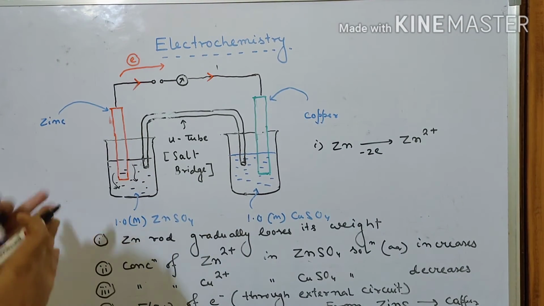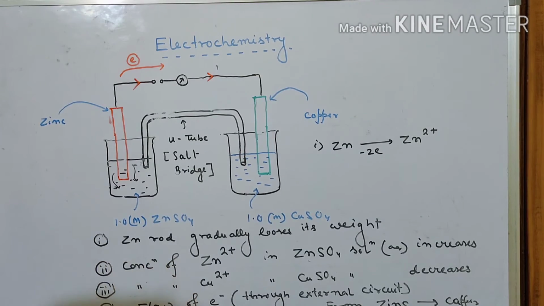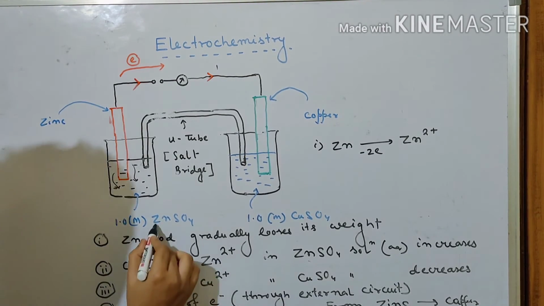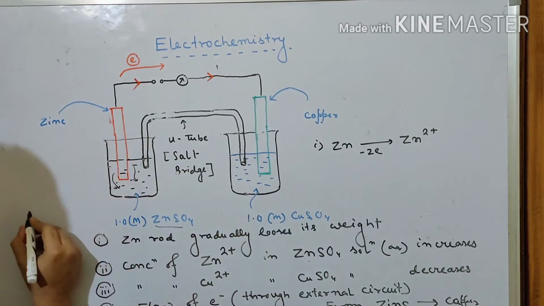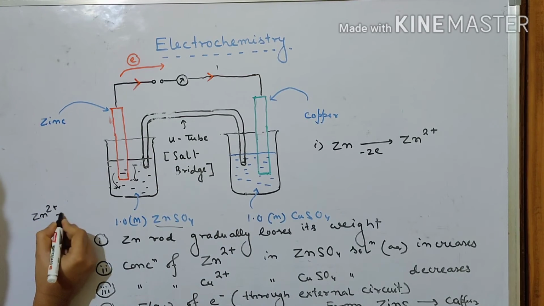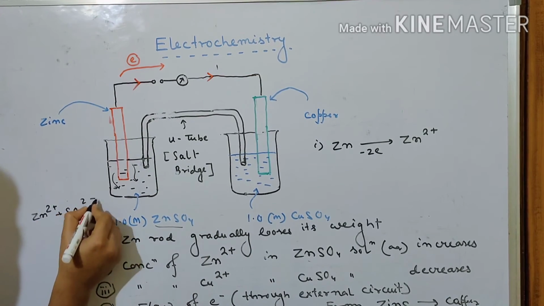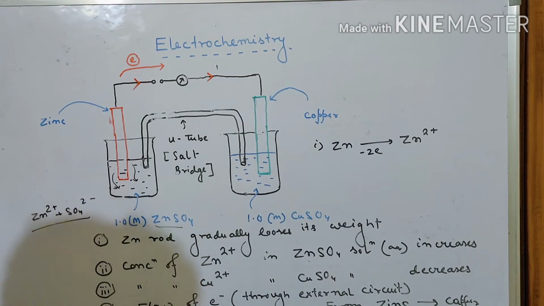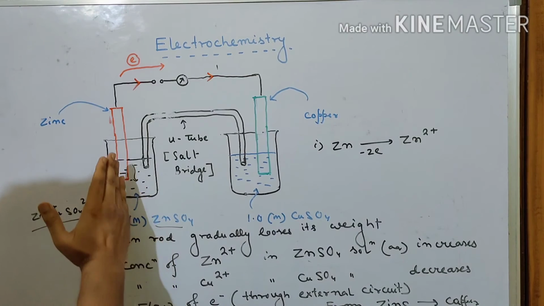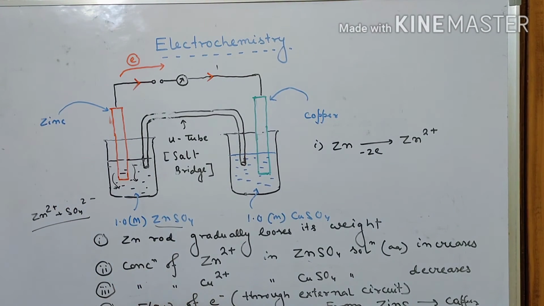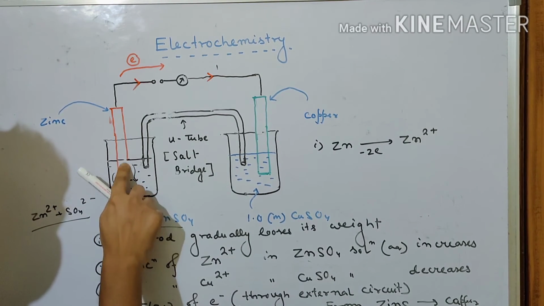ZnSO4 is nothing but Zn2 plus and SO4 2 minus, so in the solution it is ionized as Zn2 plus and SO4 2 minus, and from the metallic zinc some more Zn2 plus is coming into the solution. So with time what will happen is that